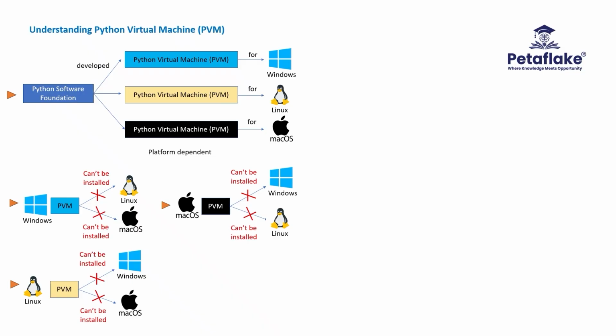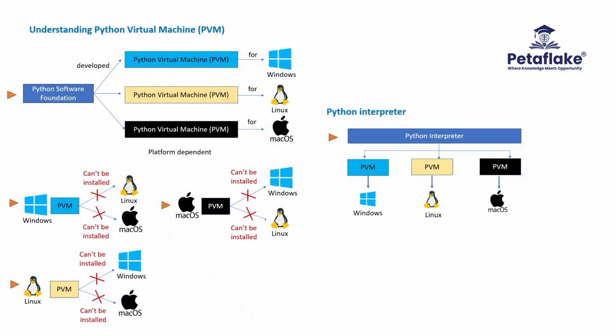On top of the Python virtual machine software, another software called Python interpreter was developed. Only one version of Python interpreter software was developed to communicate with all the different Python virtual machine softwares. We can say that Python interpreter software is a platform independent software.